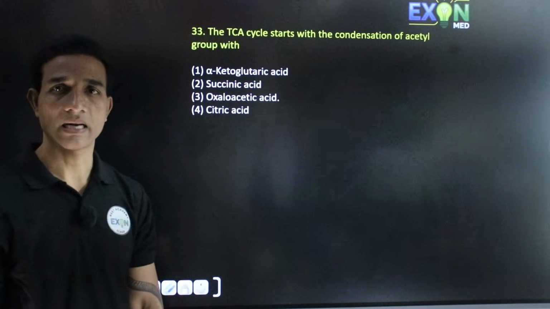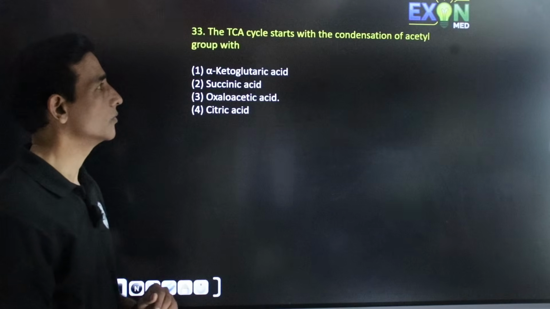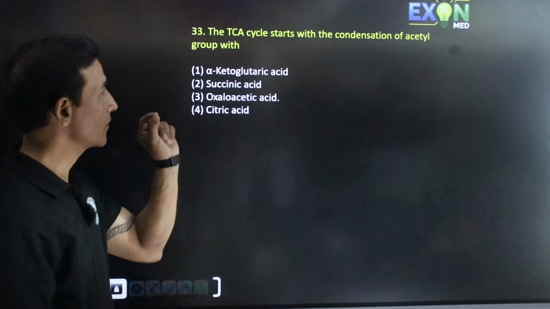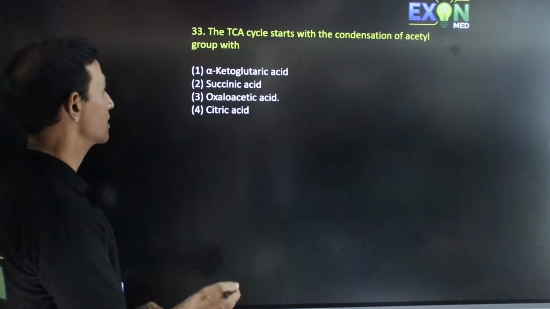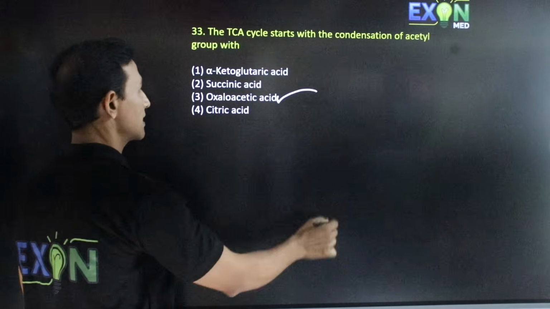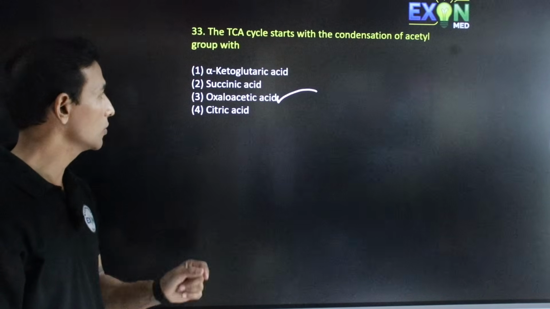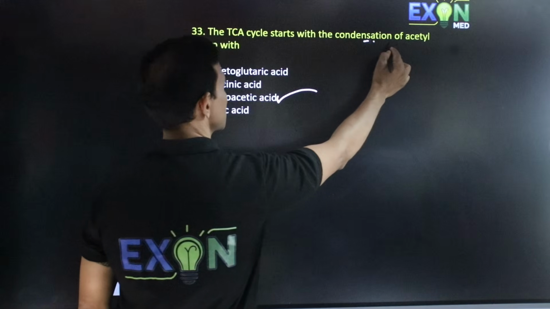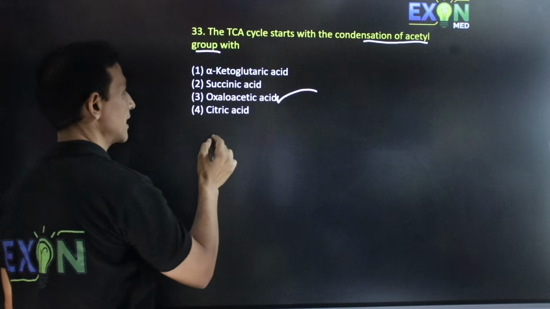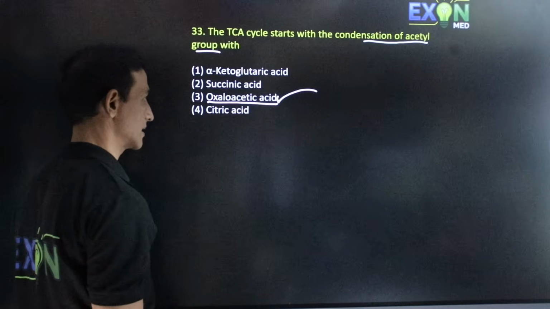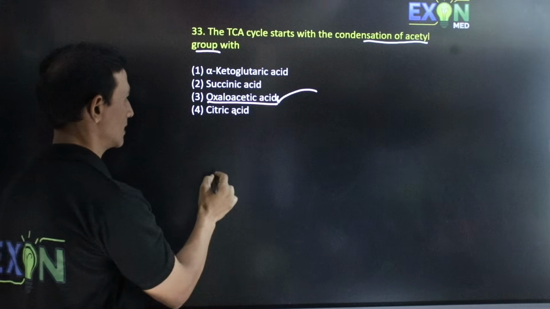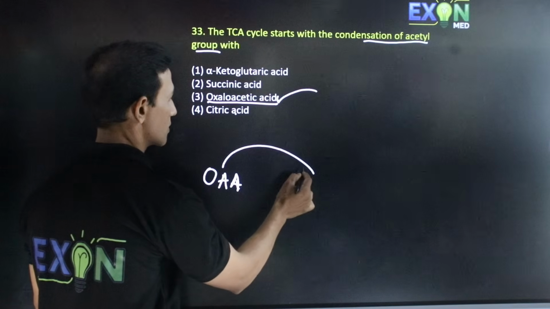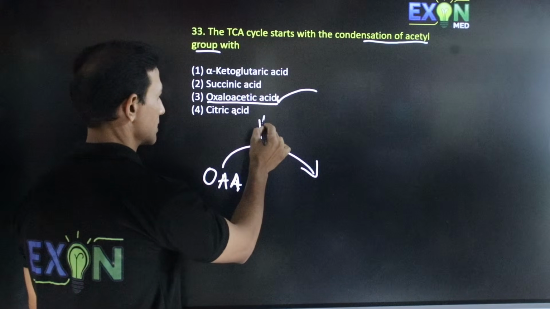Next question. The tricarboxylic acid cycle begins with the condensation of acetyl group. Here condensation of acetyl group takes place with oxaloacetic acid and water to form citric acid. So condensation of acetyl CoA takes place with oxaloacetic acid to form citric acid.